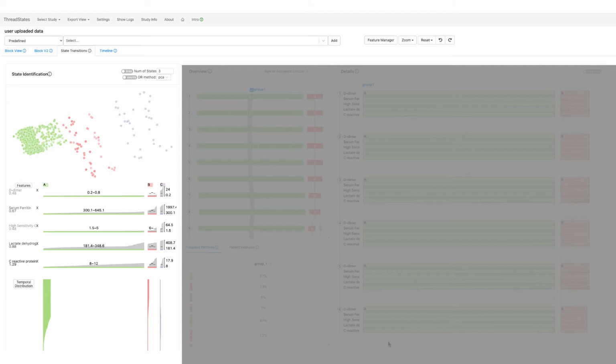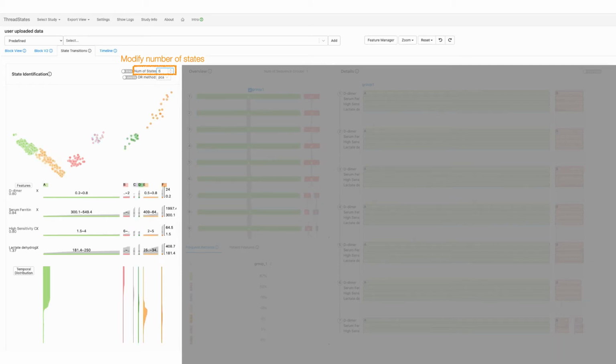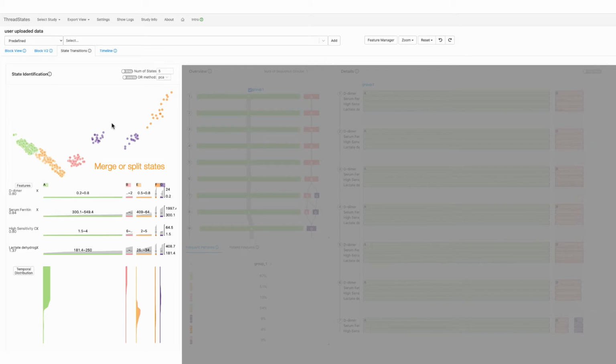The states are learned from time point features using unsupervised clustering algorithms. Users can click to add time point features, remove unwanted features, and modify the number of states as desired. Users are also allowed to merge or split those states based on their observation.